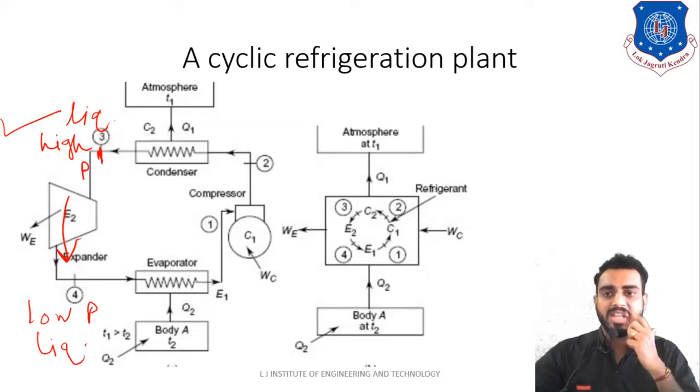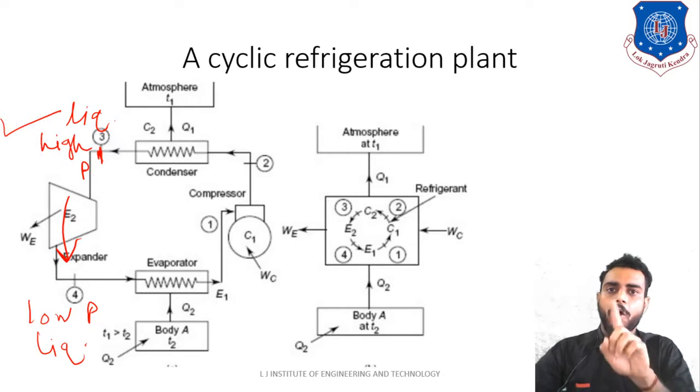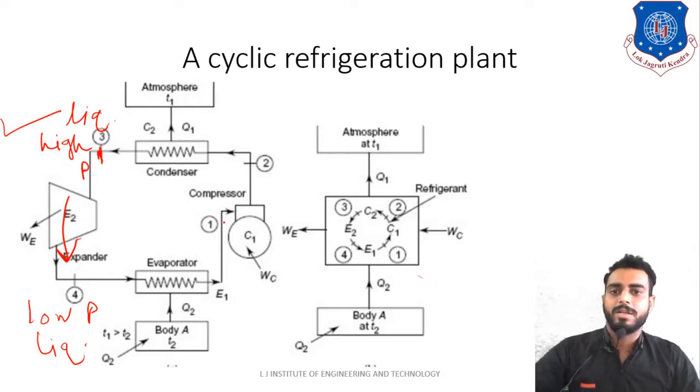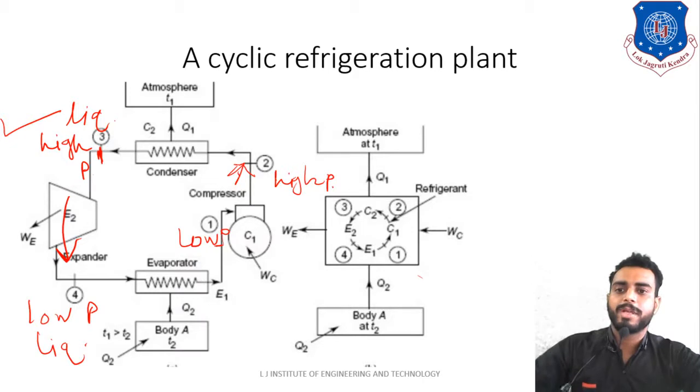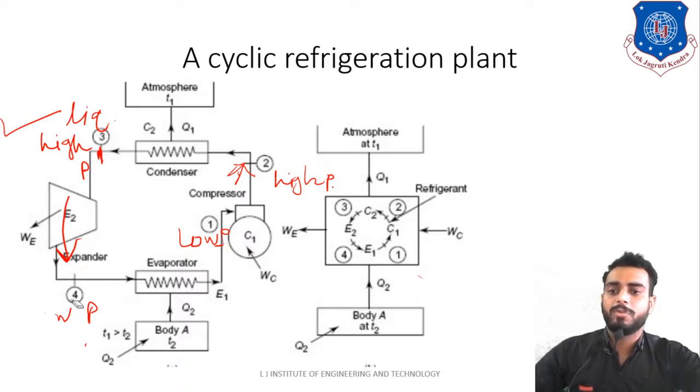Always remember, students, expander will have opposite nature of compressor. Okay, your compressor is doing what? It is converting low pressure into high pressure, right? At this point you will have high pressure, right? Pardon me with the writing, okay, but you can appreciate that the expander will have opposite nature of the compressor, right? Now let us move further. So here at this point we have liquid at low pressure. So this liquid is further passed into the evaporator.